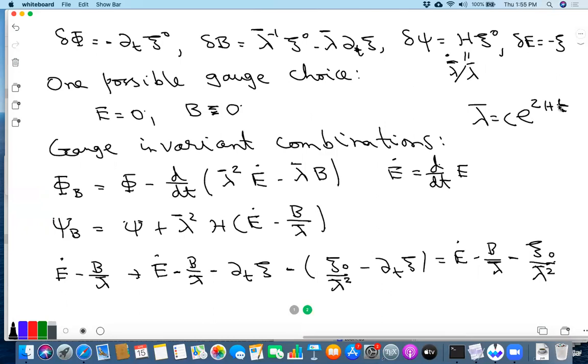Well, even then you may wonder, what if T transforms? I'll come back to this. But as I said, if you work in the E equal to 0, B equal to 0 gauge, then phi B reduces to phi and psi B reduces to psi.